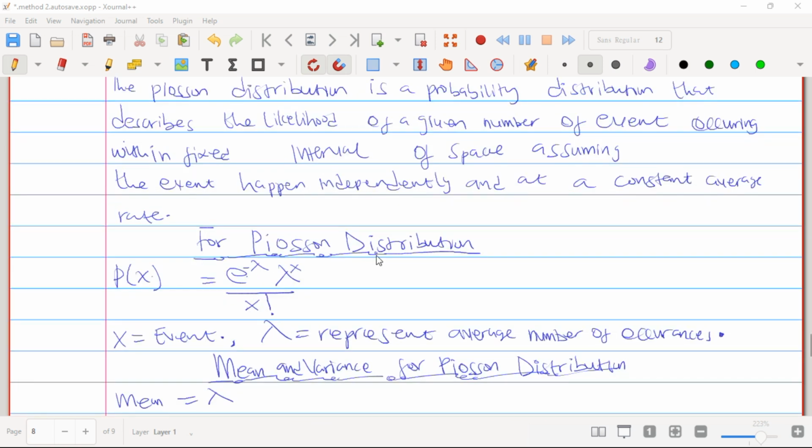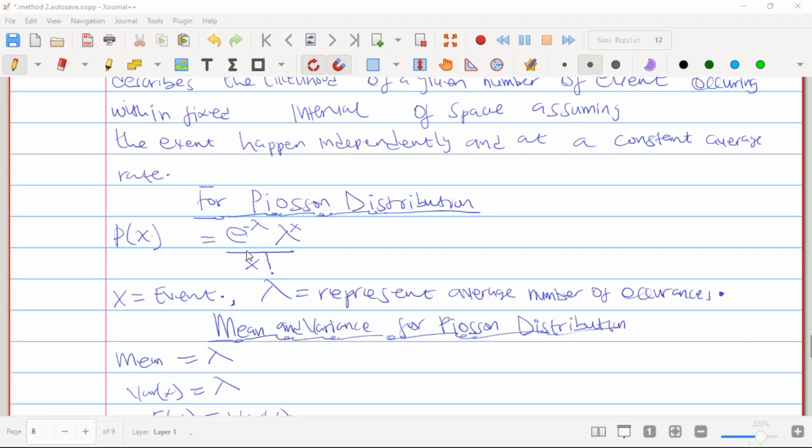For Poisson distribution we have the PMF, the probability mass function. The probability mass function for Poisson distribution is equal to e raised to the power negative lambda, times lambda raised to the power x, divided by x factorial.